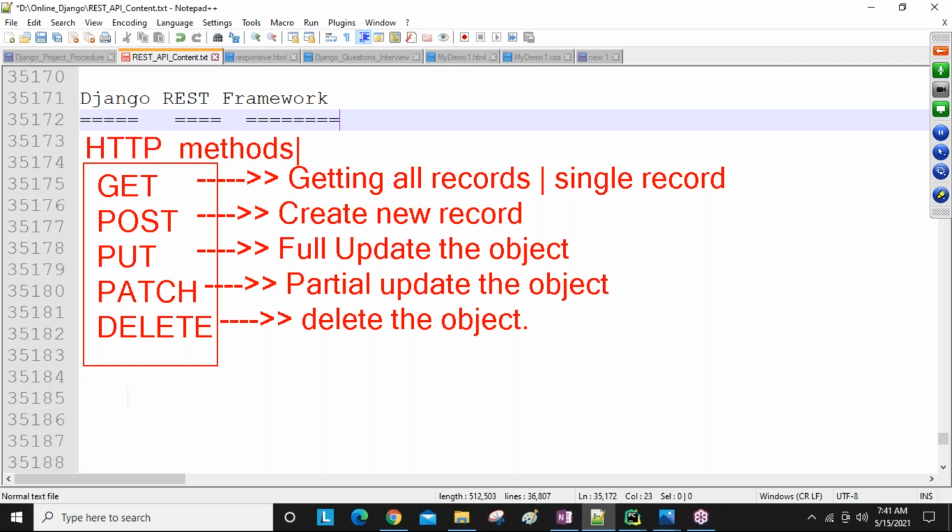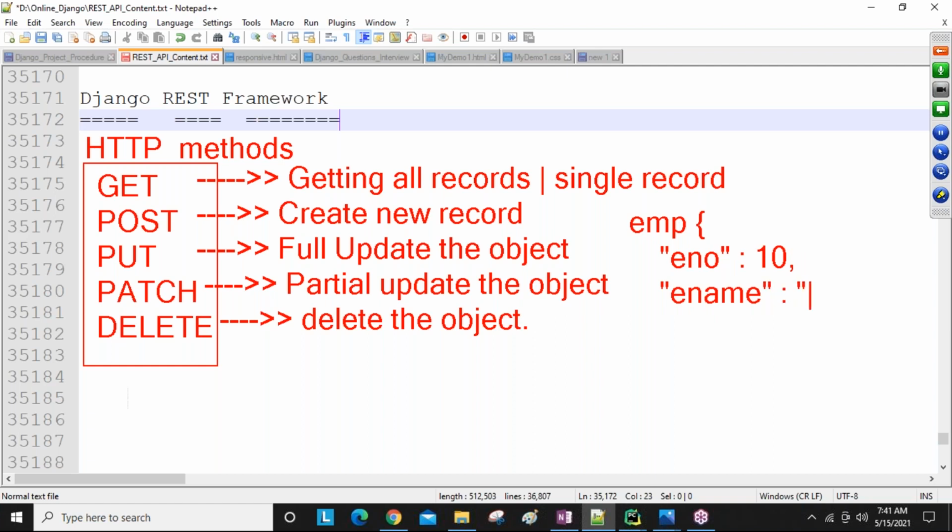So here PUT and PATCH are both update only, but PUT is for full update and PATCH is for partial update. So what is a full update, what is a partial update? Now we will see, guys. You can see here I have an employee object. Here I have the e number key. The e number is 10. Next I have e name.